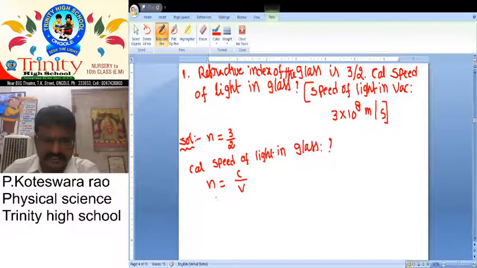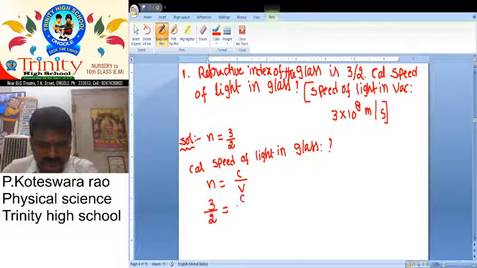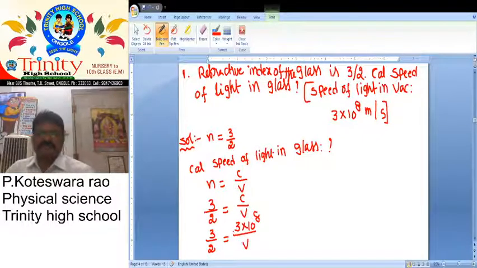n is already given. What about the n value here? 3 by 2. 3 by 2 is equal to C by V. What about the velocity of light in vacuum? 3 into 10 power 8 by V. V means speed of light in a glass.